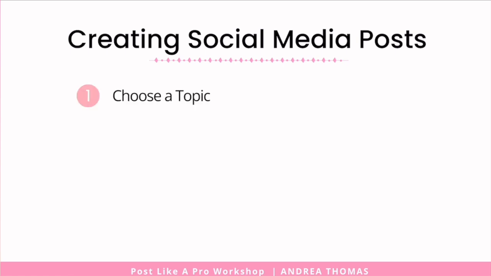So the first and most obvious is to choose a topic. We'll decide on what topic we're going to ask the AI to write a post on. Next, we're going to write the post. Now, if you have a long post, you can create an outline first. But typically what I do is I just ask the AI to write the post for me.